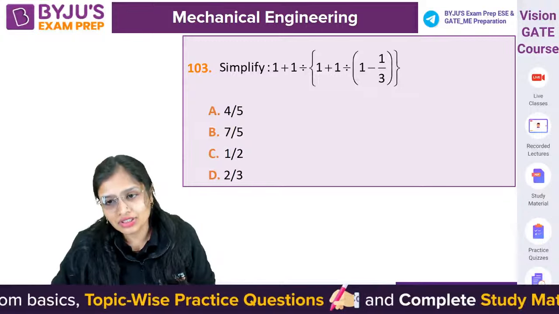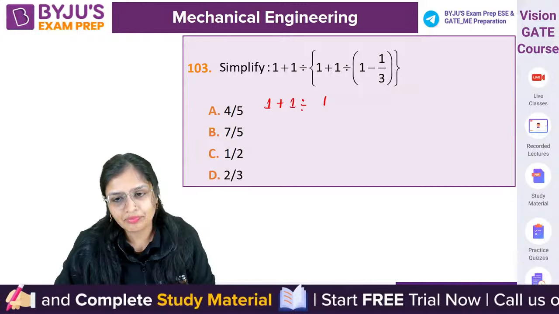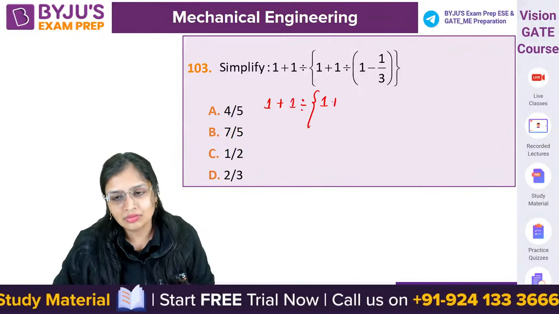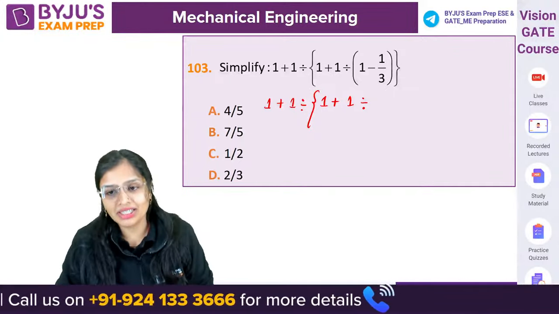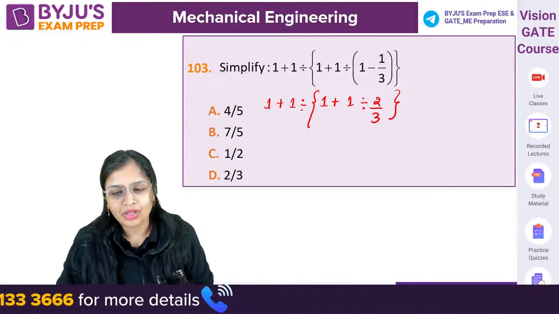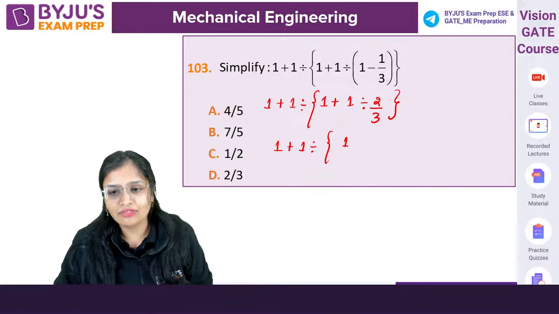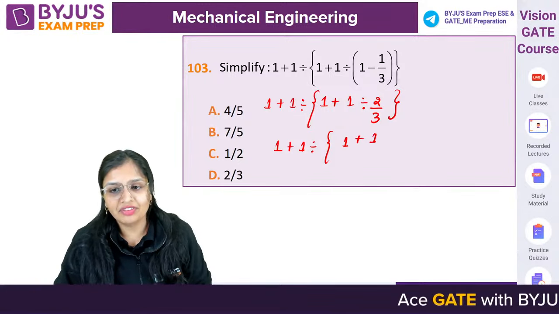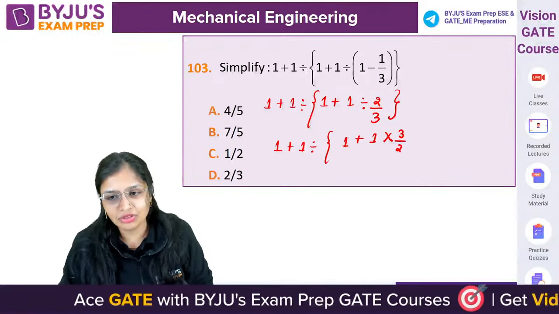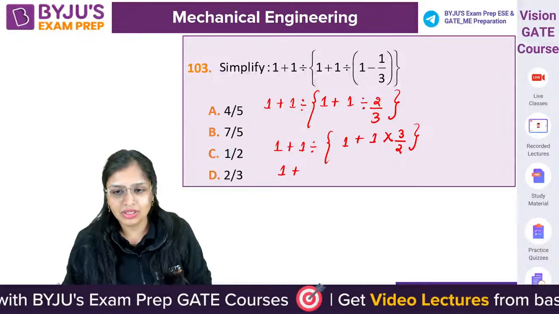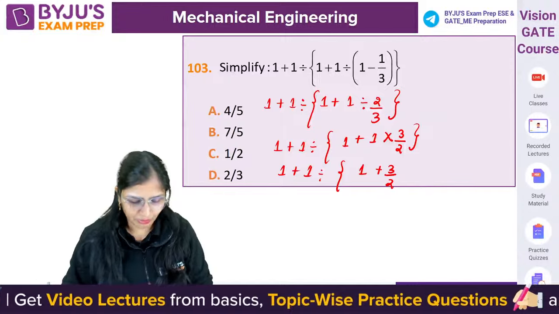Okay. So first, this 1 plus is kept like this only. Then 1 plus 1 divided by. First you have to solve the bracket. 1 minus 1 by 3 is how much? 2 by 3. Okay, 1 plus 1 divided by 2 by 3. Then you have to solve the division. You know when you talk about division, you just reverse it: you multiply and then you reverse it. This will become 3 by 2. Okay, 1 plus 1 divided by... 1 plus 3 by 2.